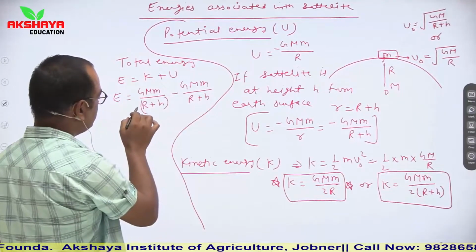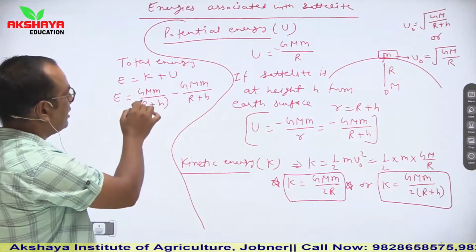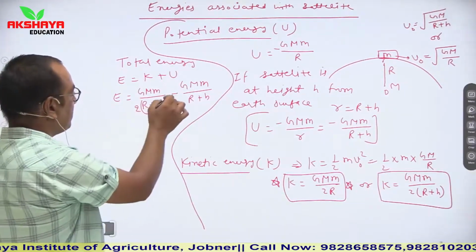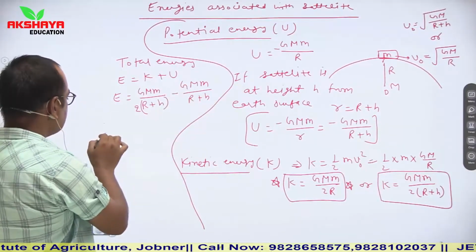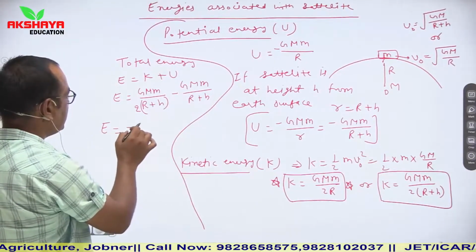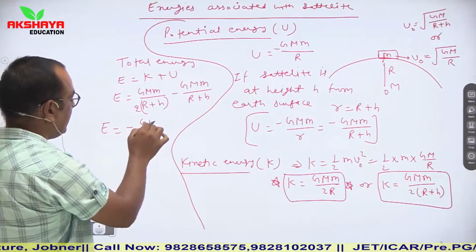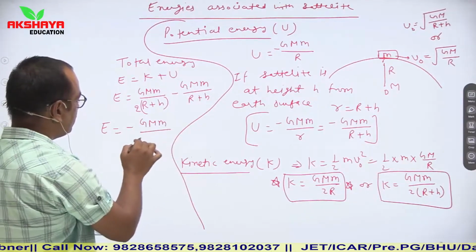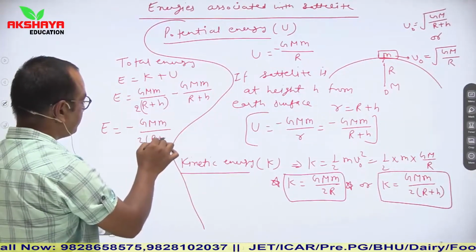So this is half, and this is minus of GMm upon R plus h. So E becomes equal to minus GMm upon 2 into R plus h.